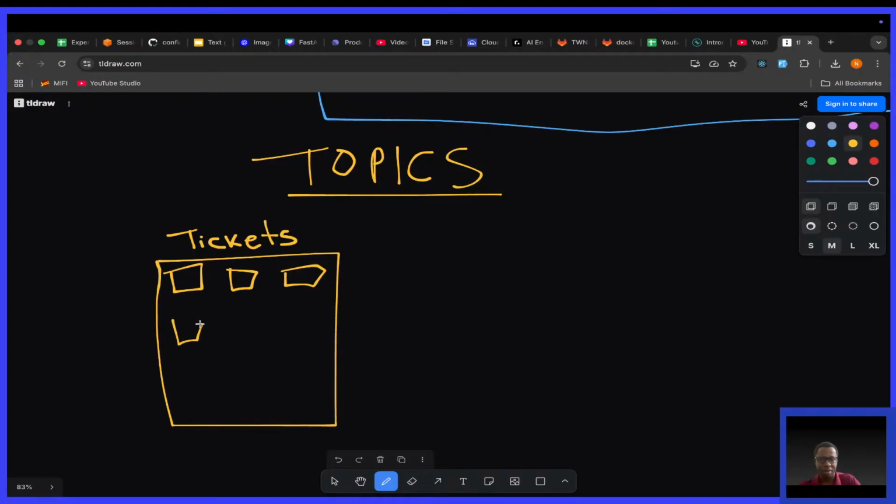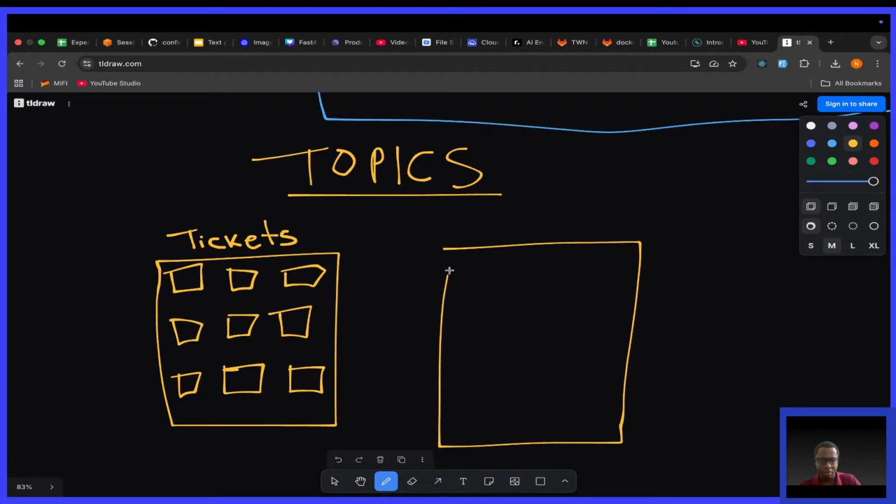Then we have another ticket upload for another customer, another ticket upload maybe for the same customer but a different flight. All these are events, but all these events are grouped into a common logical container called the topic tickets. Then we can have another topic called payments.